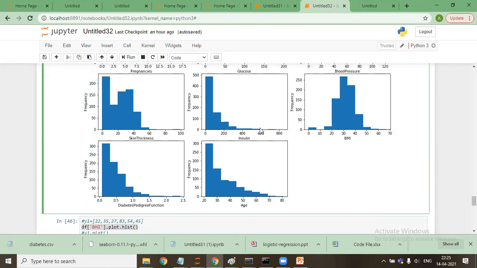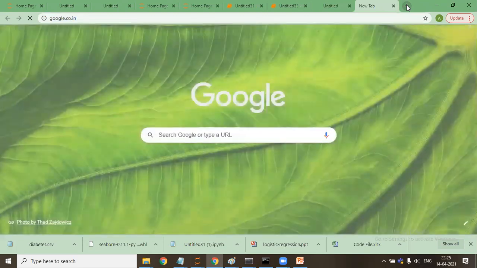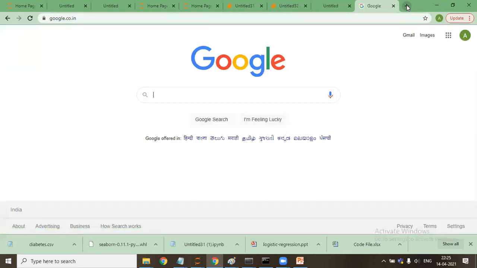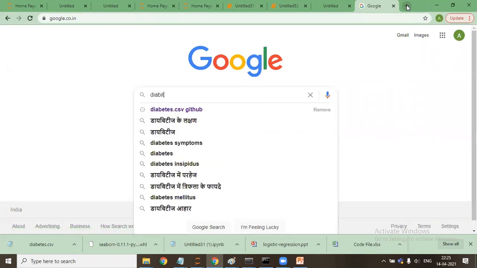Hello sir. Yeah. Sir, the diabetes data that you downloaded, where will we get that from? Normally, you will get it from GitHub. You simply go and say Google. Also, there is a site Kaggle.com. Kaggle as well, but in Kaggle you need to log in. You say diabetes.csv GitHub.